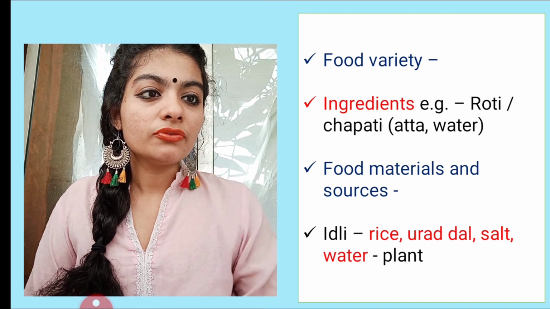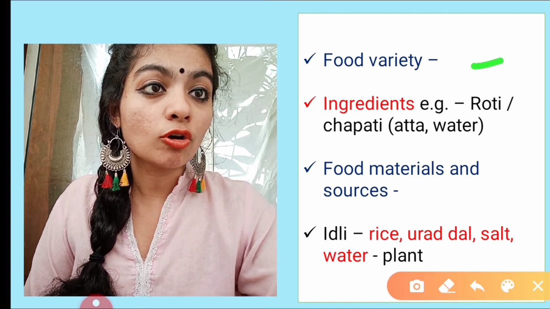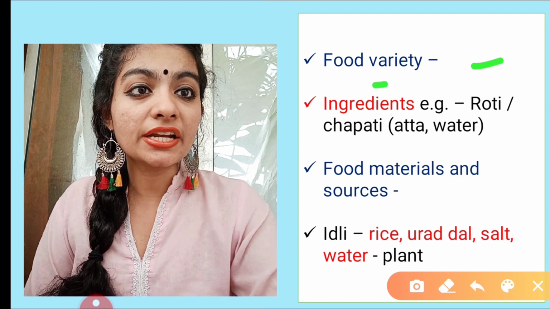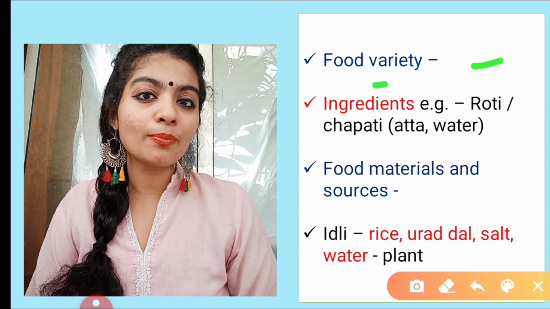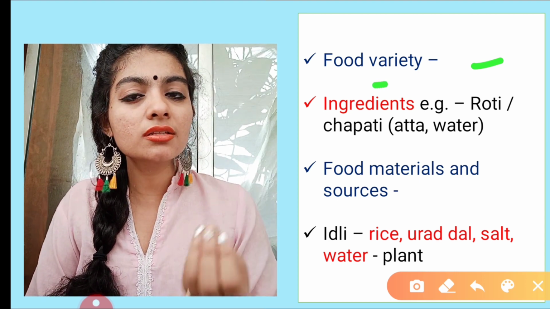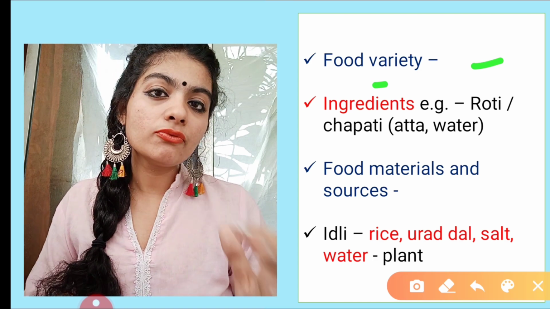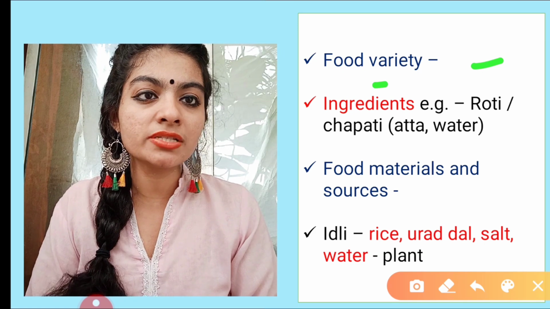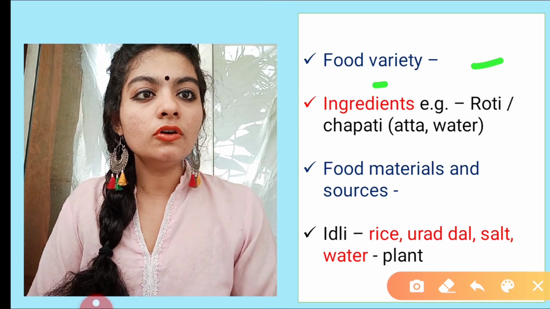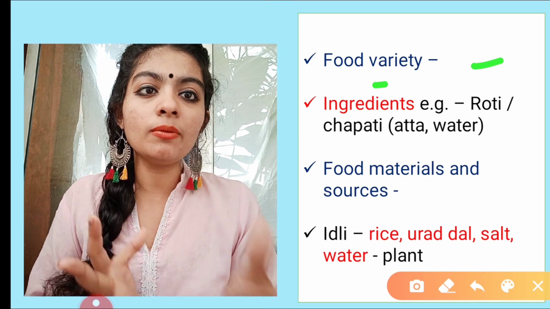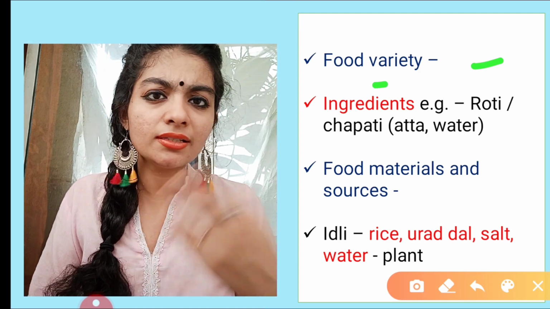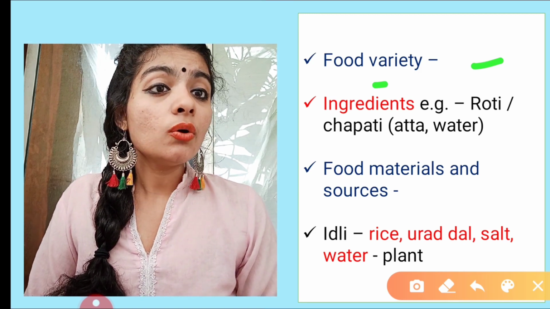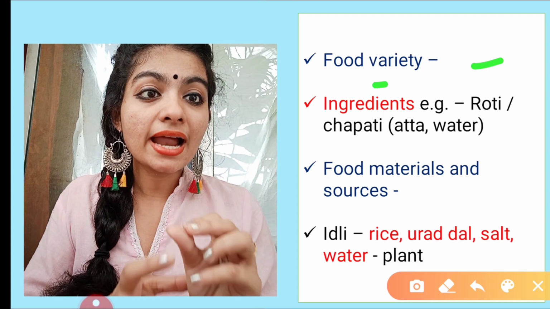Okay, beginning with the first topic, food variety, and talking about the first keyword, that is ingredient. Different foods are made up of different ingredients. What are ingredients? Ingredients are basically foods or substances that are combined to form a dish. For example, if I say roti or chapati, the ingredient is atta plus water, right? Like that, there are several examples. Now talking about the food material and sources.